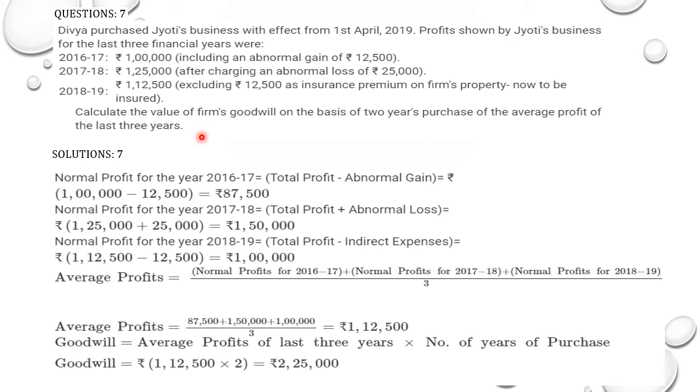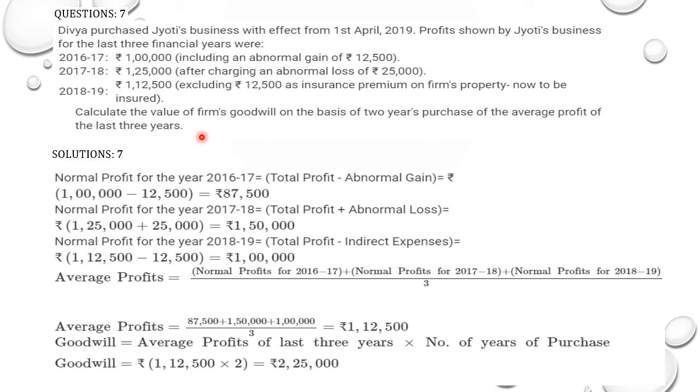So let us go through the question. The normal profit for the year 2016-17 is profit minus abnormal gain. Now as this is our first type of question, I have done it in this manner. So total profit is how much? 1 lakh given, minus abnormal gain. You have to reduce it every time. Remember, abnormal gain reduced, abnormal loss added. Any indirect expense mentioned, it has to be reduced.